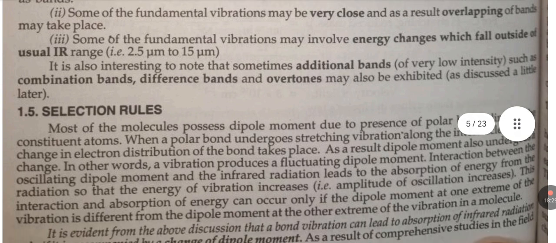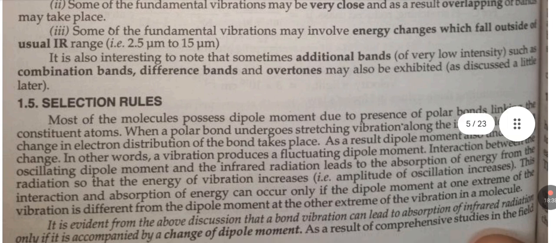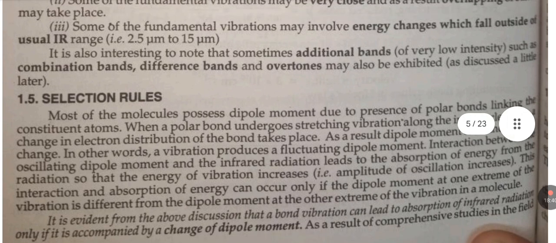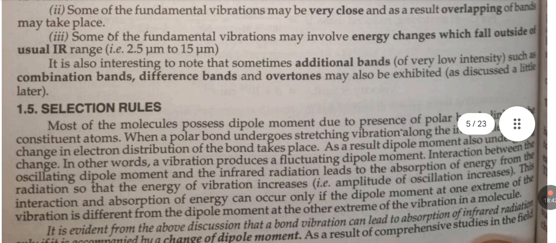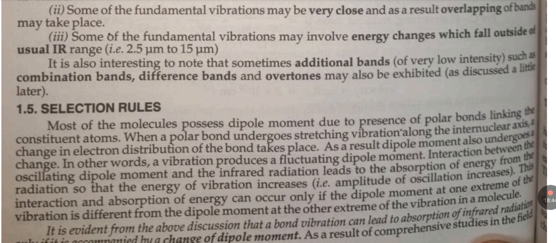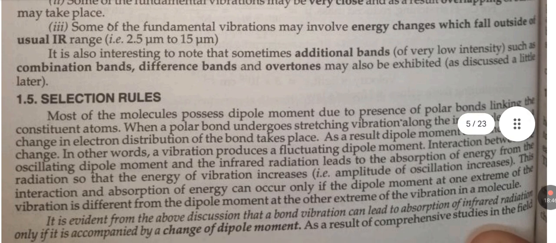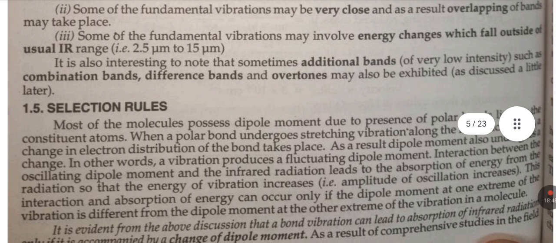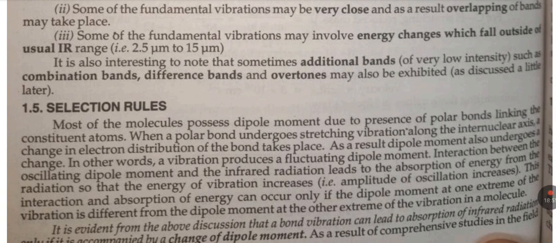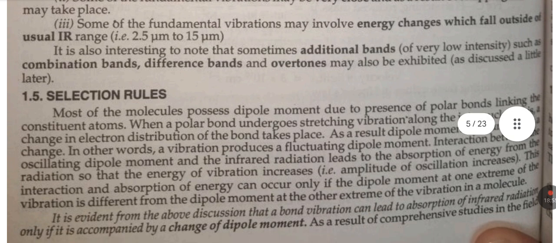Some of the fundamental vibrations may involve an energy change which falls outside the usual IR range, 2.5 to 15 micrometers. It is also interesting to note that sometimes additional bands such as combination bands, difference bands, and overtones may also be exhibited, as discussed a little later.